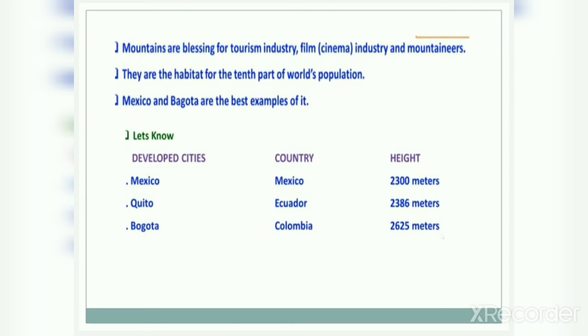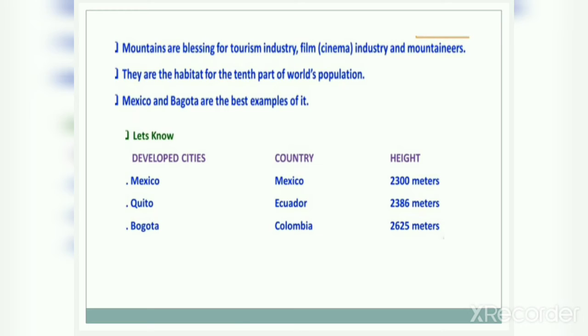Okay, so these are the 4 types of mountains. Now let's move forward to plateaus. Plateau means land part having approximate height of more than 180 meters above the sea level, with a wide and flat surface from the top, is called plateau.